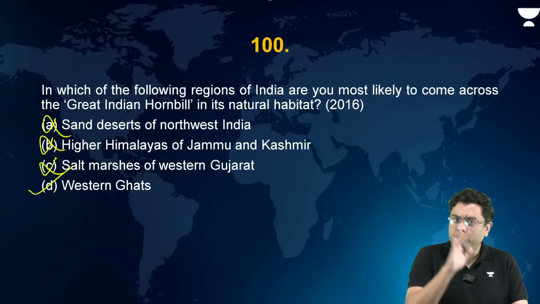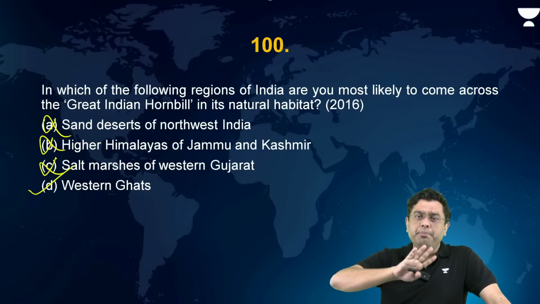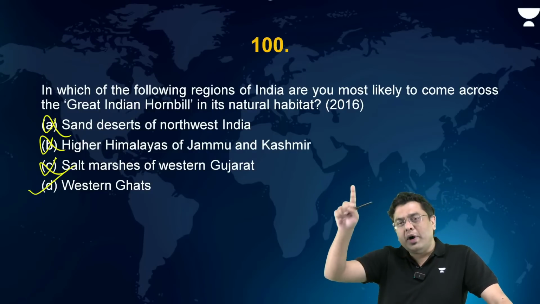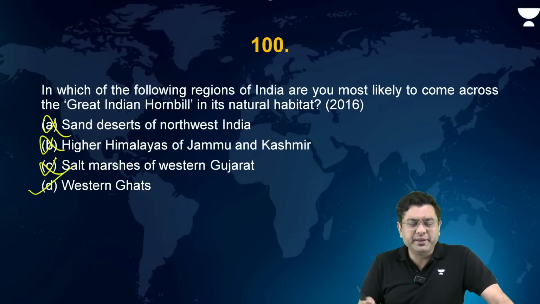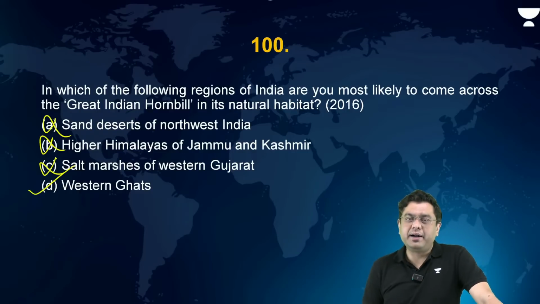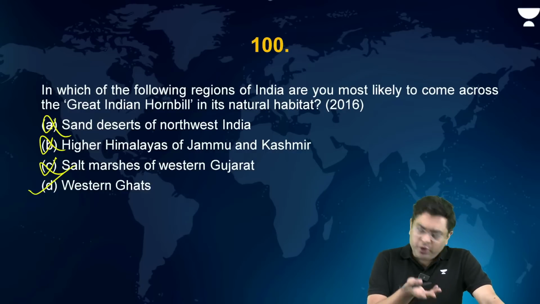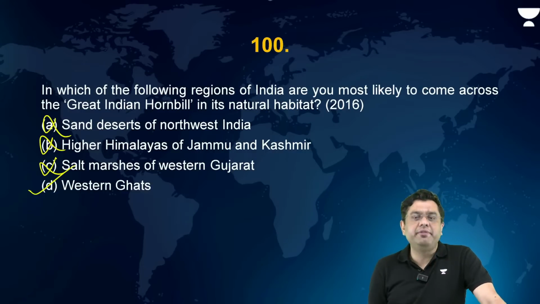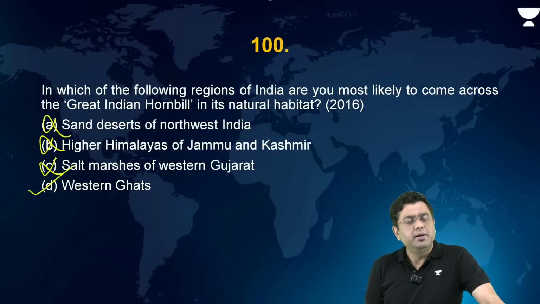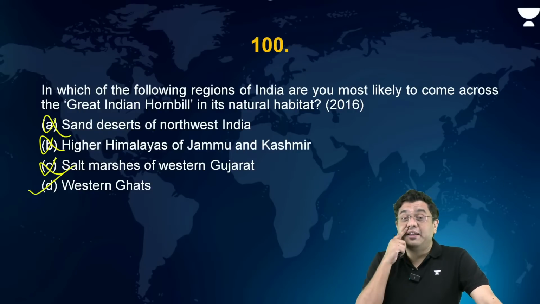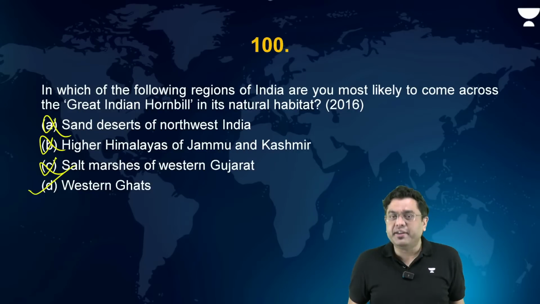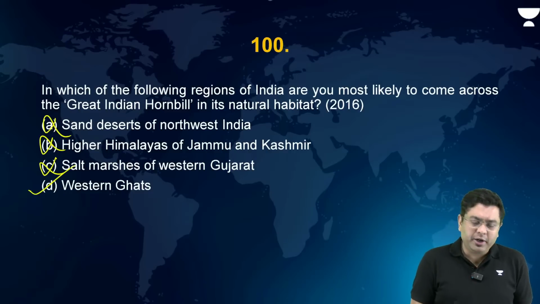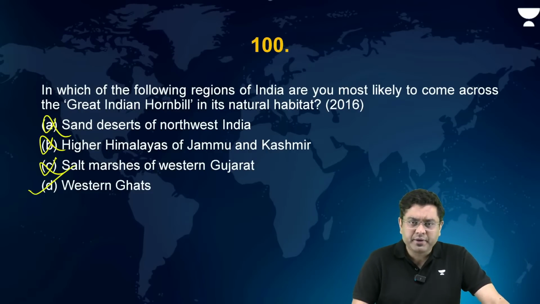So they are found in two of the biodiversity hotspots in India. One is the Indo-Burma biodiversity hotspot in the east. Other is the Western Ghats and Sri Lanka biodiversity hotspot in the southwest region of India. Okay. If Northeast was mentioned, you will never have the question where both Northeast and Western Ghats will be mentioned, right? And if UPSC commits such a mistake, which UPSC doesn't do, both of them can be correct, right?